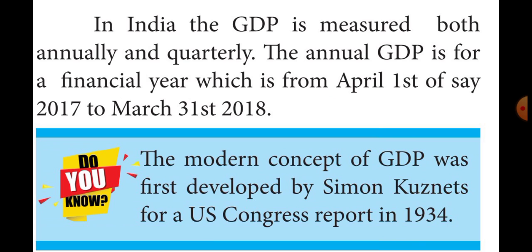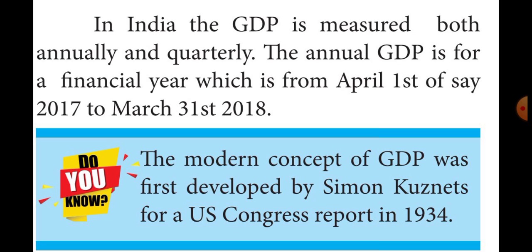Okay. Can you understand, students? The annual GDP for financial year 2017-18 will include only the goods and services produced during this financial year, and it will exclude the goods and services produced in the previous years. Likewise, GDP for quarter 2 will include only goods and services produced in quarter 2. It will not include the goods and services produced in quarter 1.